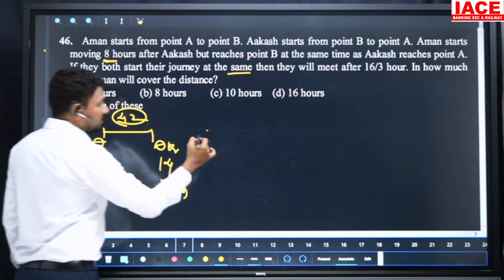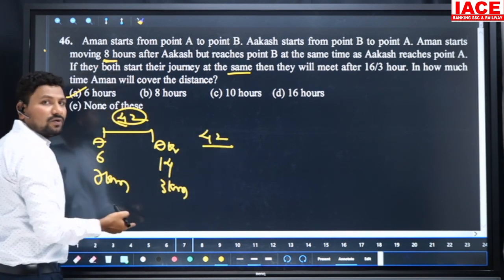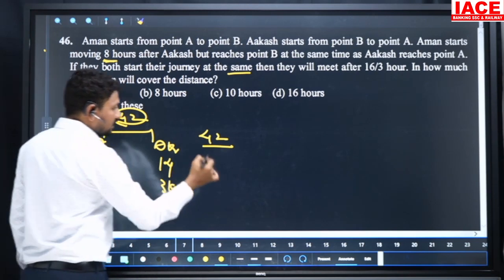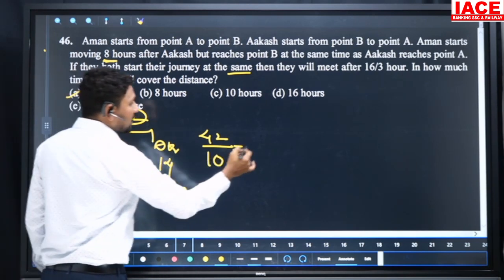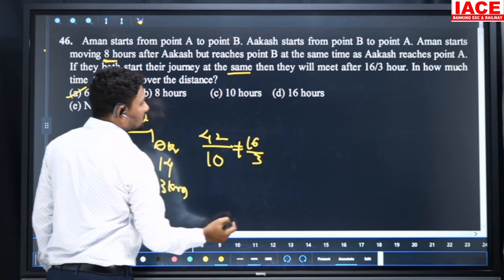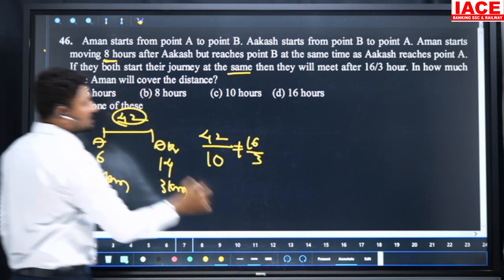42 by the total distance covered, then going to meet. Both are in opposite directions, so it is 7 plus 3, 10 kmph. It is not equal to 16 by 3 hours. That means our first option is wrong. Go for the second option.